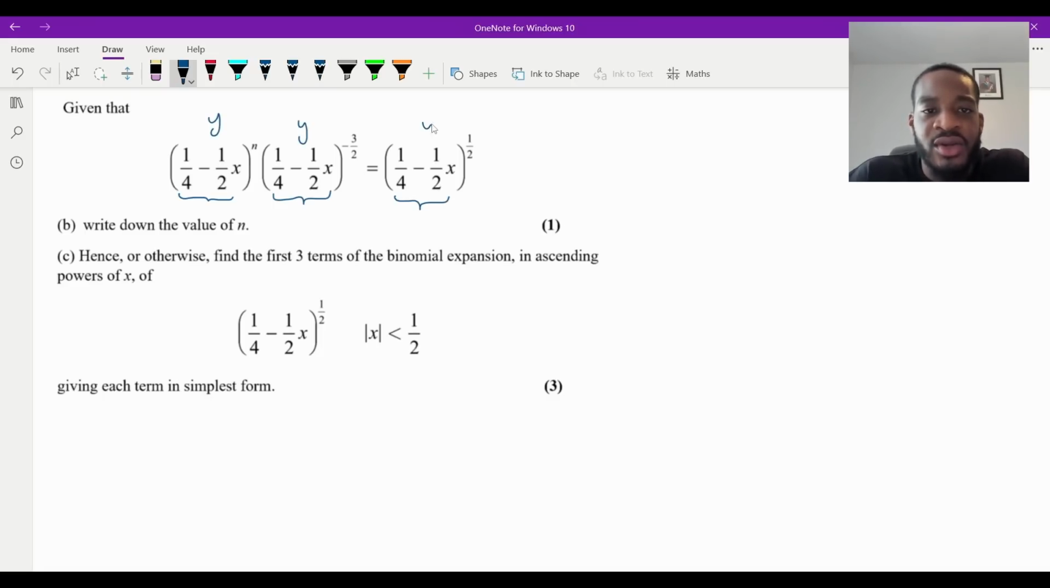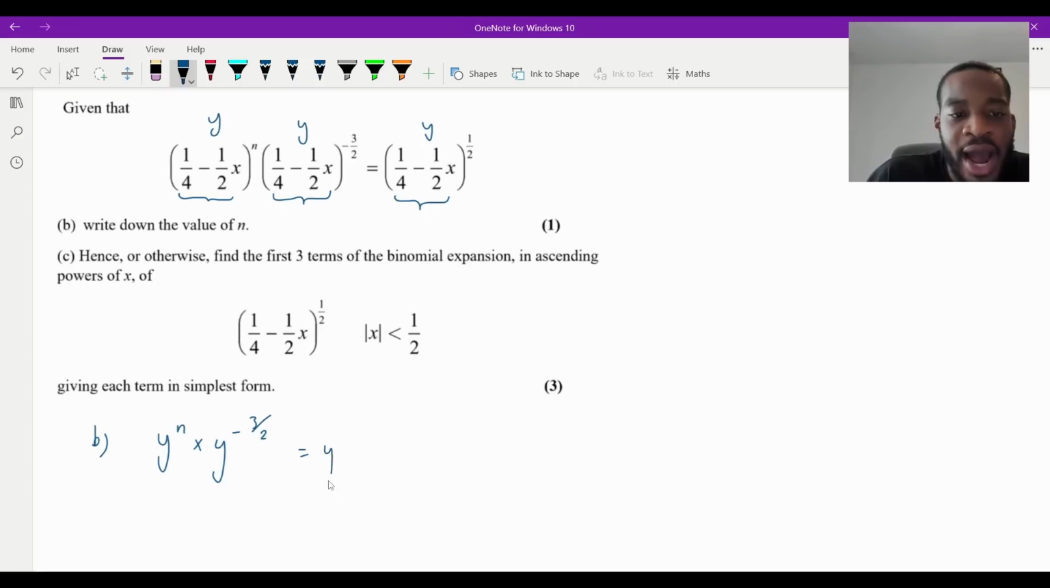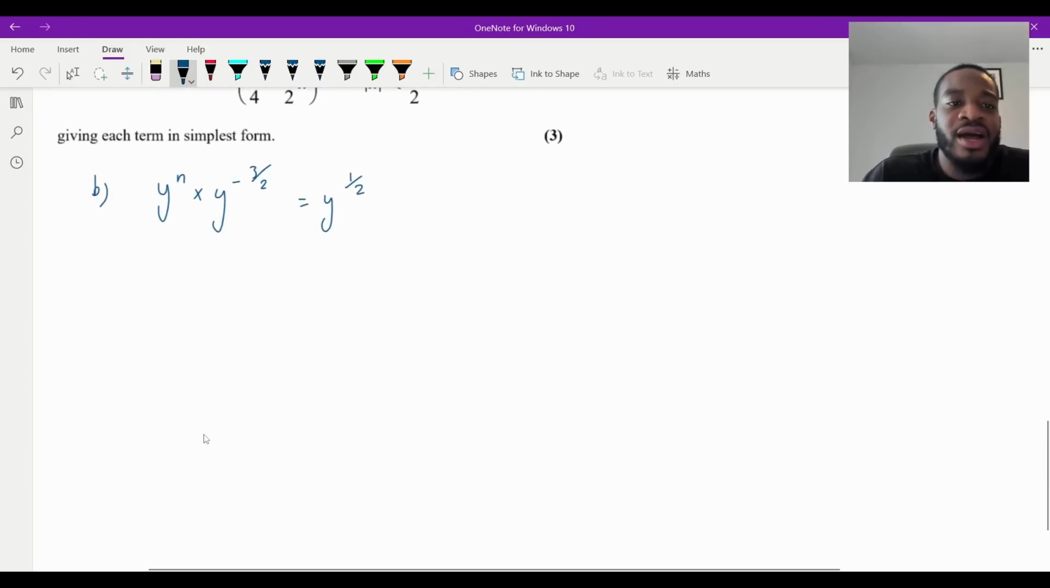So if I do that there, do that there, do that there, then that would mean for part B, here, it will be y to the n times by y to the minus 3 over 2 is going to equal y to the half, right? Setting it equal to y just makes it easier to work with. You don't need to keep writing it out again. Now, they all have the same base, so we can just apply our index laws.